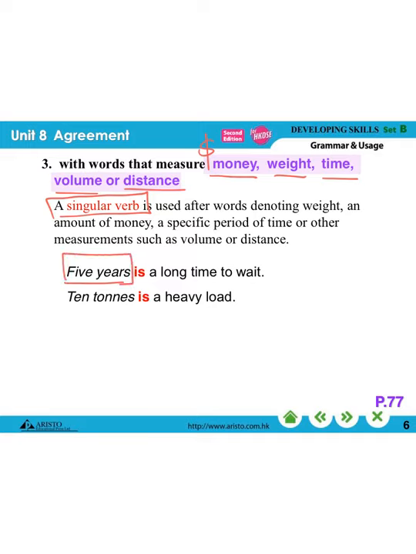Even though you can see the letter S here, we don't say "5 years are a long time to wait," because we are just talking about a specific period of time. So for this kind of measurement, we just use a singular verb. It's just like 10 tons. Even though it is in its plural form, this is our plural noun, we still use a singular verb here.